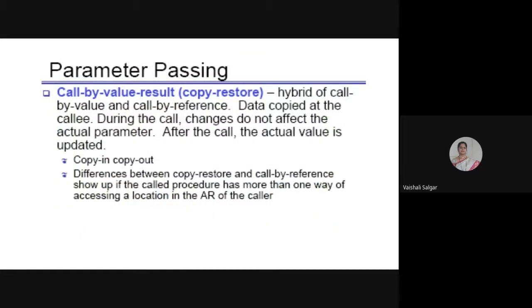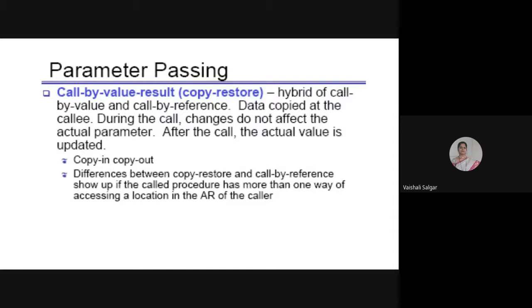Okay, so the third method is call by value result. Now, call by value result is a hybrid, a combination of call by value and call by reference. Just now we have seen call by value and call by reference. The data is copied at the callee. Now I told you what is callee and what is caller, right?